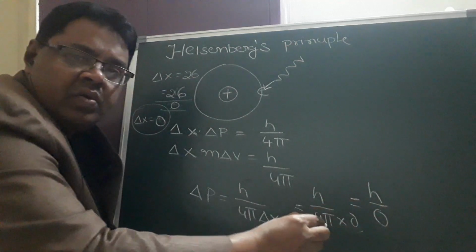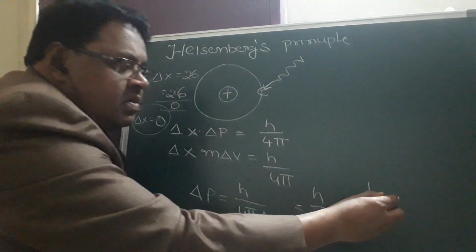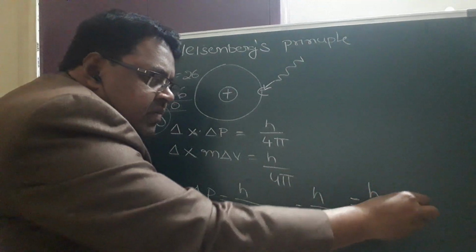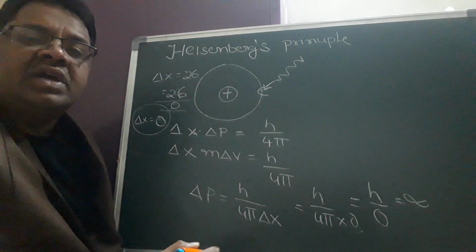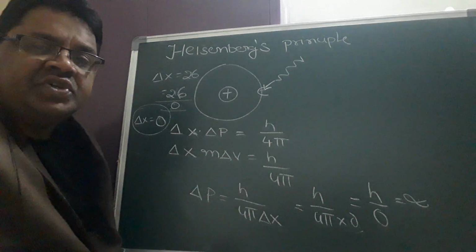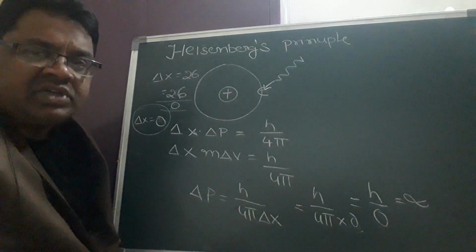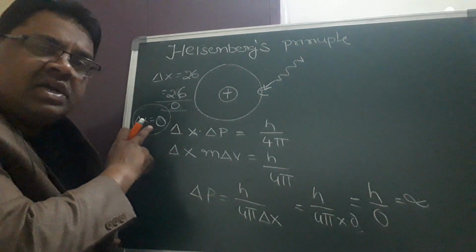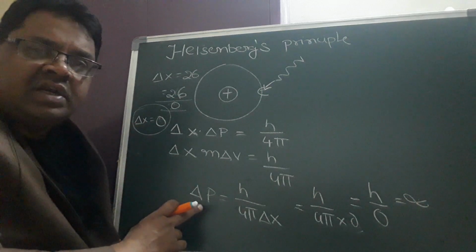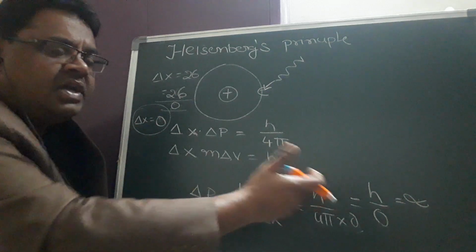Anything divided by 0 is equal to infinity. So delta p will become infinity. So this is the main fact. If you identify the correct value of the uncertainty in position, the uncertainty in momentum will become an infinity value.